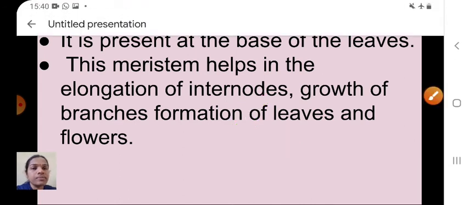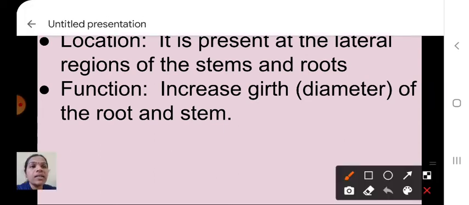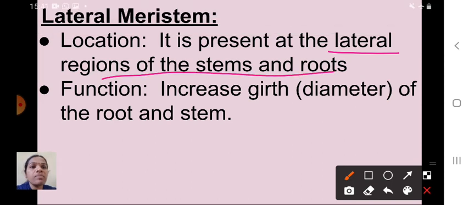Next one is lateral meristem. Where is it located? It is located at the lateral region of the stem and the roots. Lateral means side. Function: it increases the girth, that means the diameter, of the root and stem. Understood now? So lateral meristem is located at the lateral region of the stem and roots. That's why it is called lateral meristem. And here it helps to increase the diameter of root and stem.